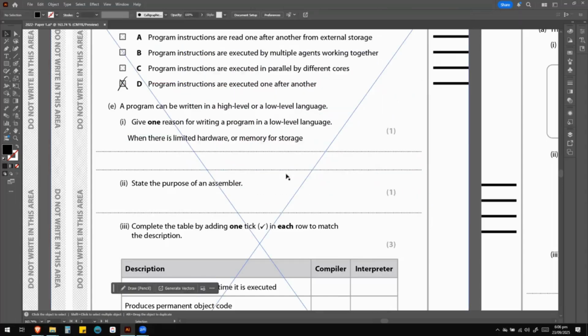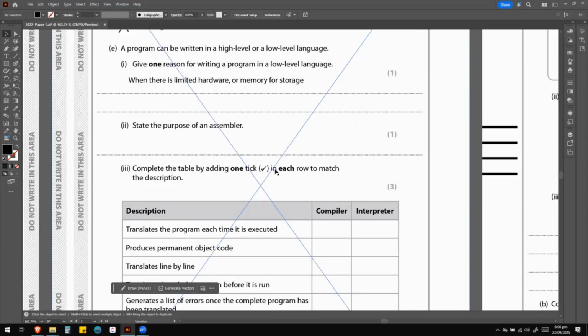Okay, the next question is state the purpose of an assembler. Pause the video and come back for the answer.